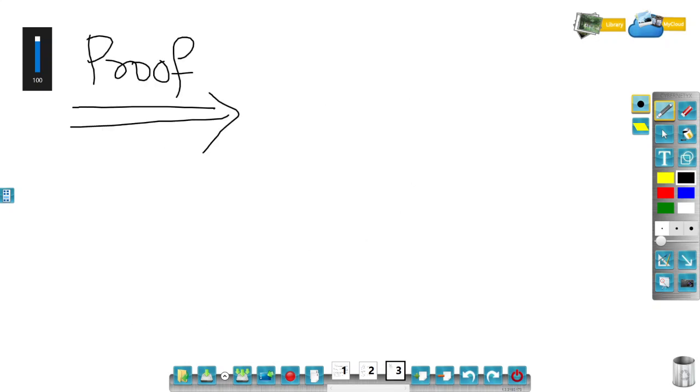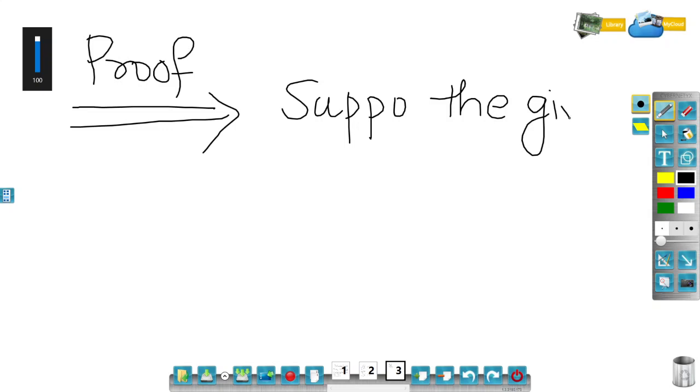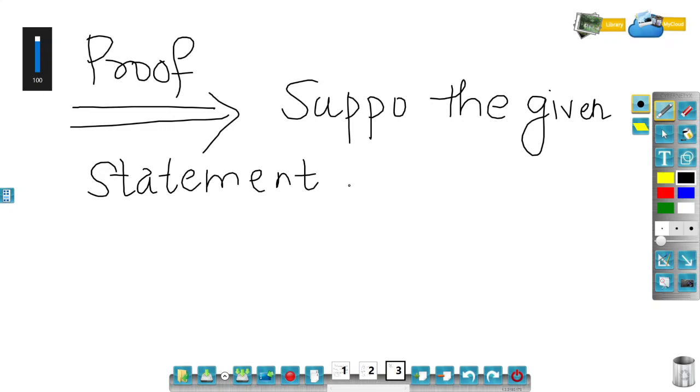So let me write this down. Suppose the given statement is not true. If it is not true, that means its negation statement is true.